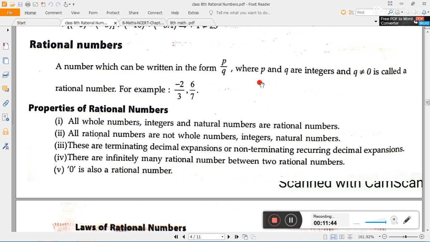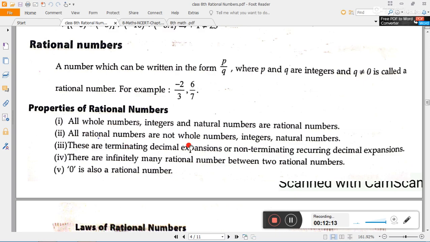The difference is that a rational number might be less than 0, but whole numbers are not less than 0. Means rational numbers may be negative, but whole numbers are not. So, properties of rational numbers: all whole numbers, integers and natural numbers are rational numbers. So this is a somewhat bigger set, which contains all natural numbers, whole numbers and integers.